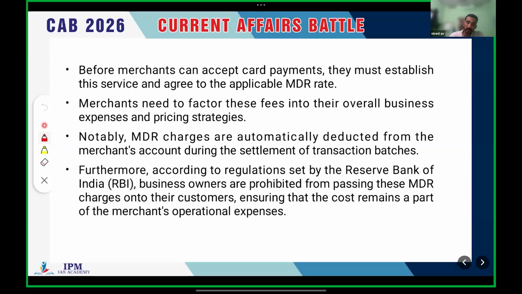One important thing is the merchant cannot transfer this fee to the customers. Okay, so they need to factor these fees into their overall business expenses and pricing strategies. Clear? And these MDR charges are automatically deducted from the merchant's account during the settlement of transaction batches. Clear?